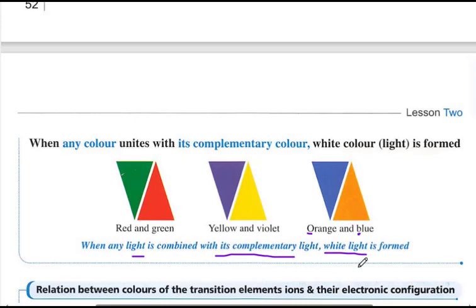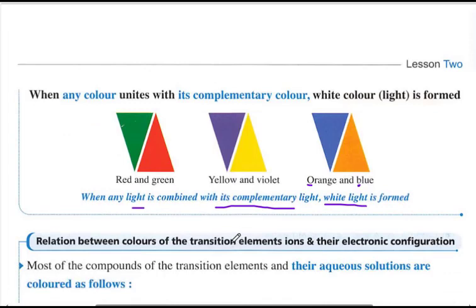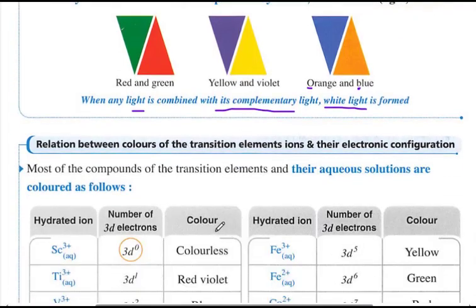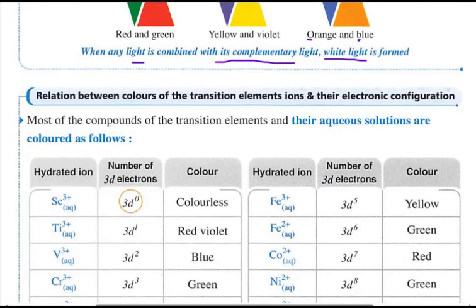This is general speaking. We want to speak about the colors of the ions, not the colors in general. So what is the relation between the color and the electronic configuration of the element or the ion? Look at this: scandium 21, 4s2 and 3d1.